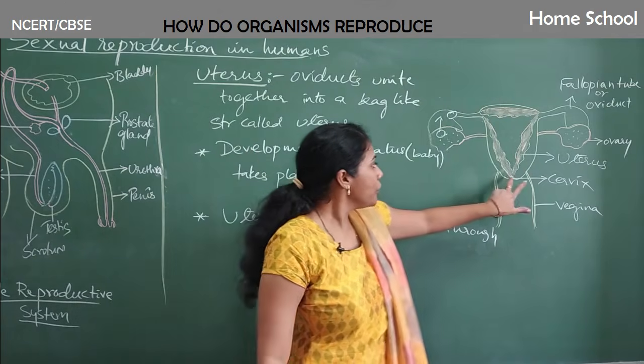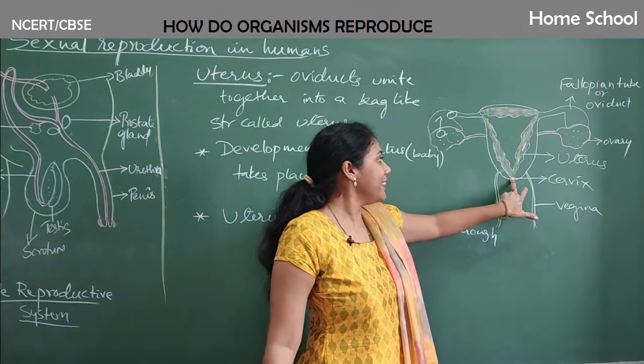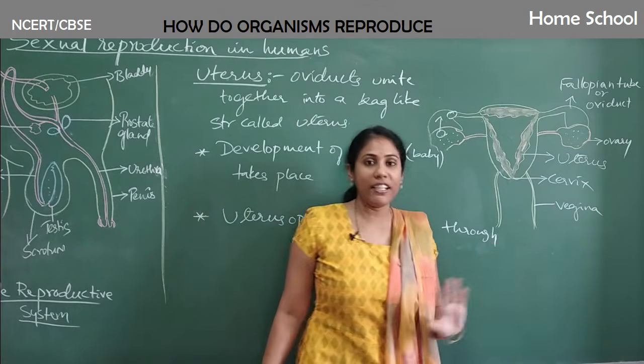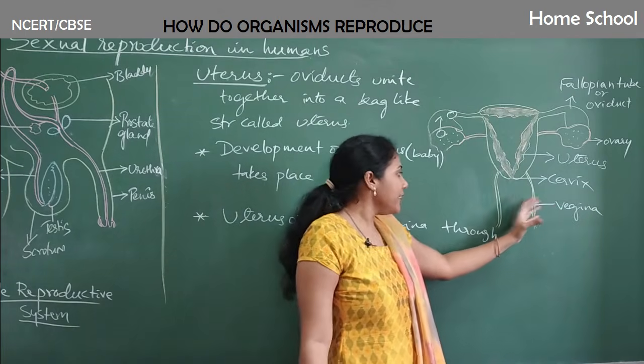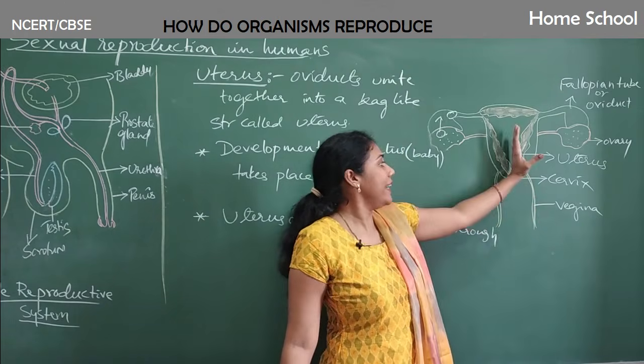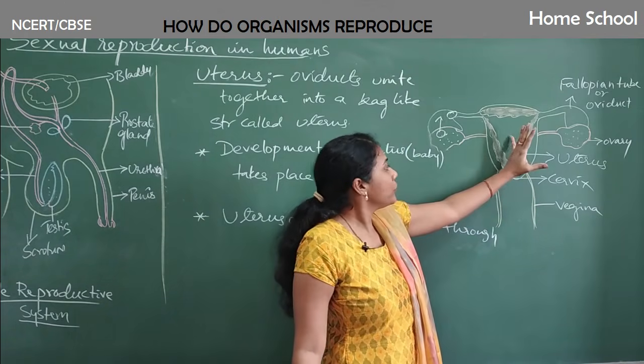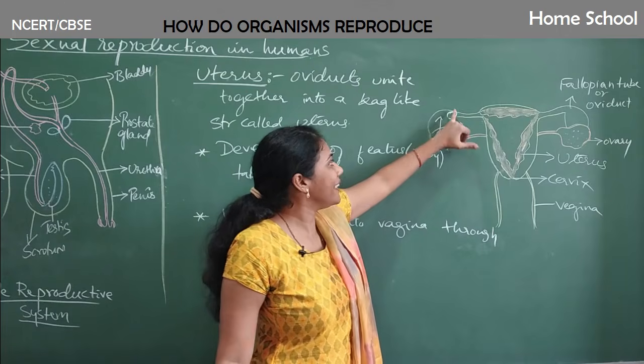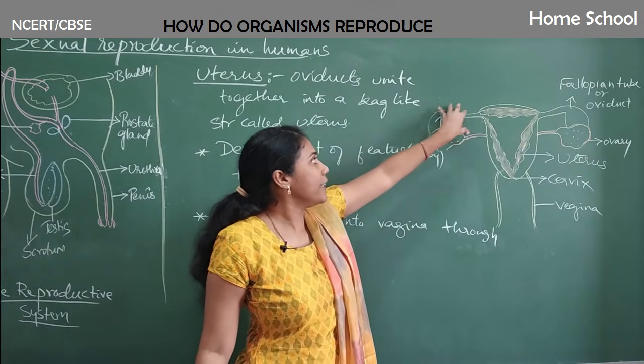Okay, got to know? So initially this is one opening, and the cervix opens into another opening called vagina. Okay, so usually through the vagina the sperms enter the uterus first. Later they will travel to the fallopian tube. There they will meet the egg, they fuse, and zygote is formed.